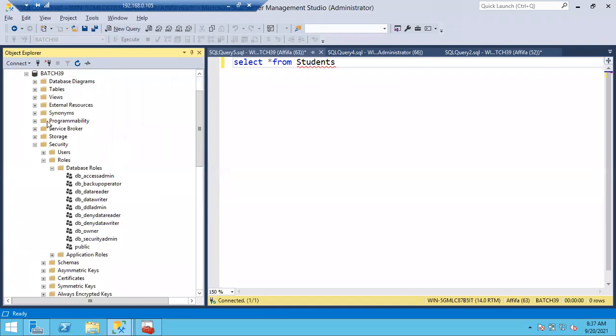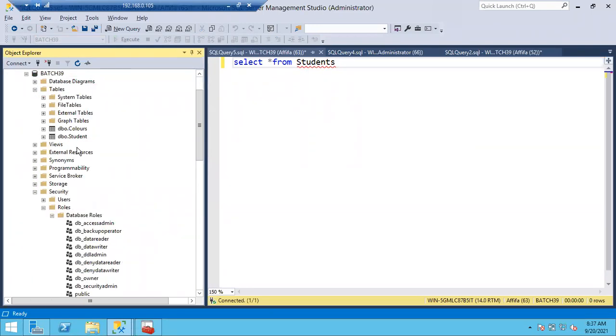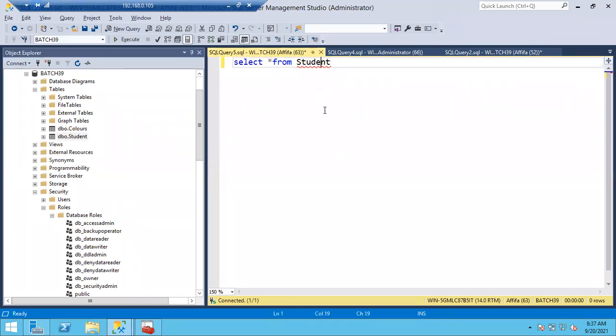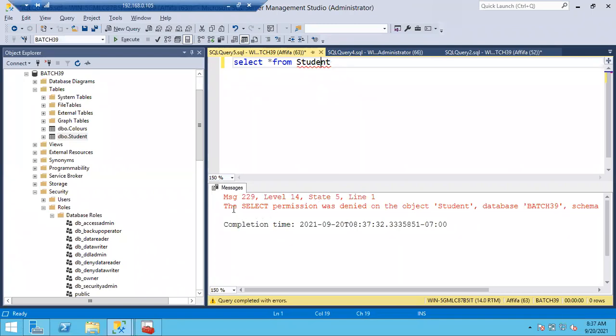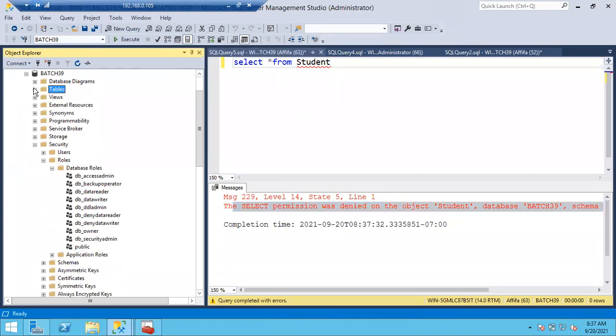BAS 39, student, sorry, not students, the student table. If Afifa runs this query now, she will get this error: the select permission was denied on the object student. It means Afifa doesn't have select permission on the table, so definitely Afifa will get this error.